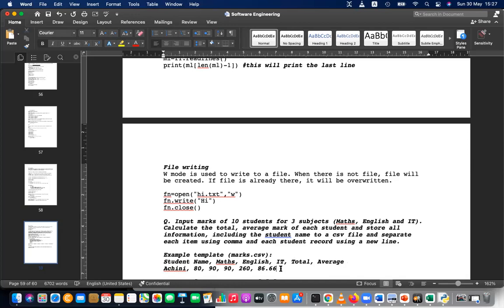Okay, I'll give you 5 minutes. After writing this, try to do this question. Try to do this practical. At least try to do half. Using the file writing method, try to find the total and average of 10 students.